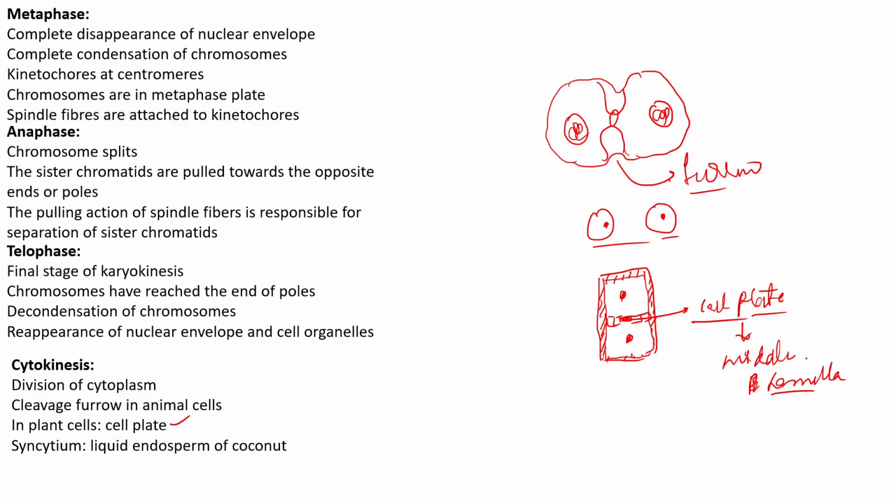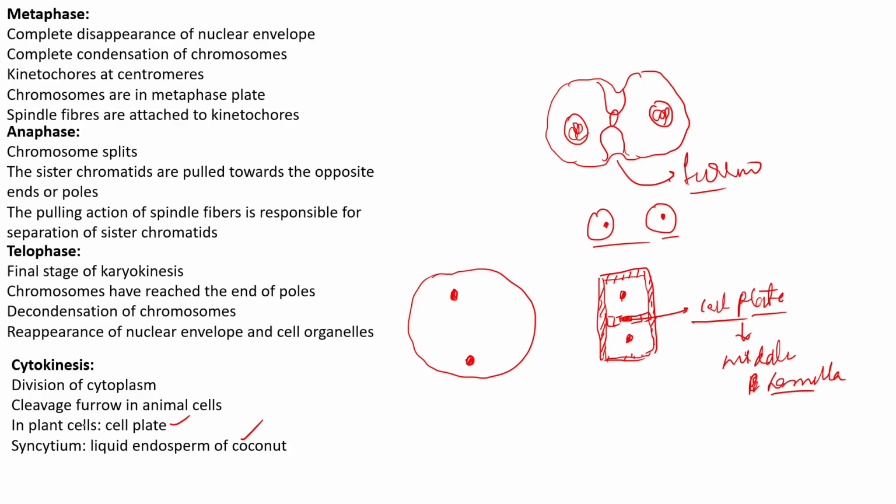Now, in some cases, soon after telophase, there are two nuclei present in a single cell. What happens is that there is no cytokinesis immediately occurring. So we can say that in a single cell there is more than one nucleus, or multiple nuclei present.